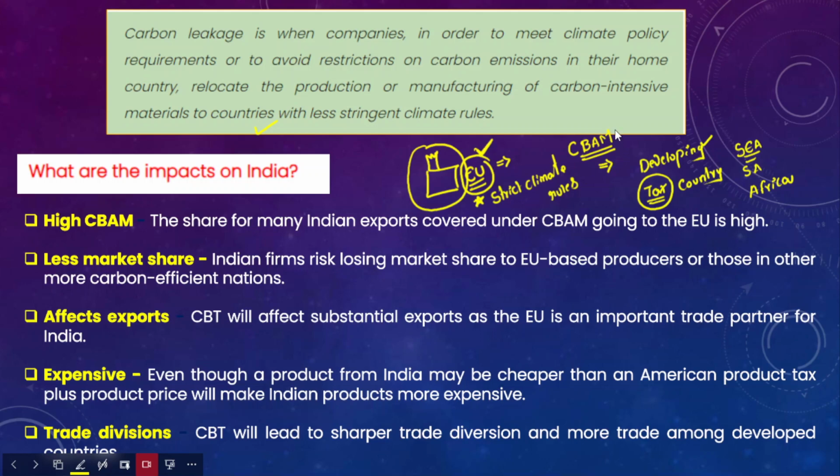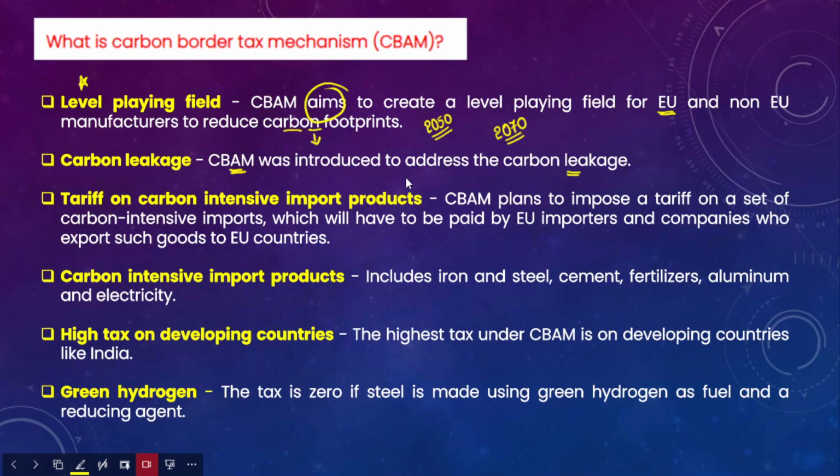Okay, so now under this carbon border adjustment mechanism, these products will also be taxed while they are entering the European Union borders. So this is called carbon leakage. Okay, so this is called carbon leakage, and this carbon border adjustment tax mechanism is aimed to curtail the carbon leakage. And after that, there will be a levy on carbon intensive products and carbon intensive industries. Okay, so as I have already discussed, those industries are steel, aluminum, fertilizer, electricity production.